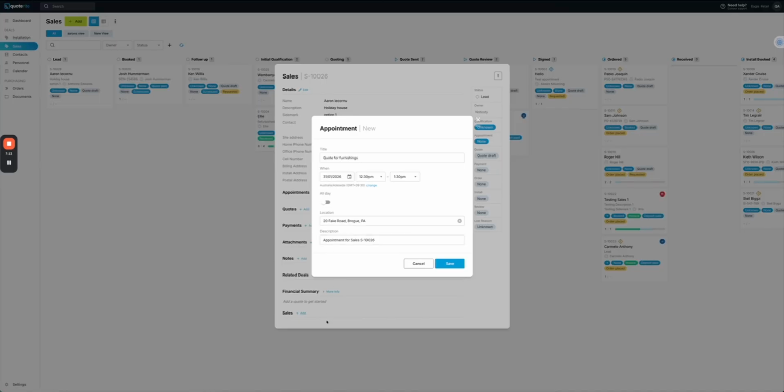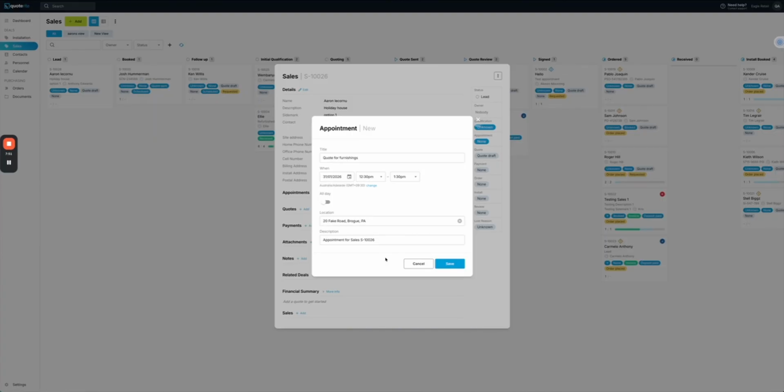Once they're all connected to their calendar, they will all show up in here for you to select. So you'll have a choice to add as many staff to the invite as you want, and also the customers that you've got there. So if you've selected, say, multiple contacts, for example, you might have the husband, the wife, it could be the next door neighbor in the UDF fields, we could automatically select those, save it, and that will automatically send invites. We have a few different options when it comes to calendar integration, and again, it very much depends on your organization.